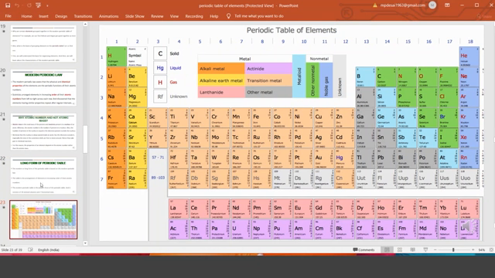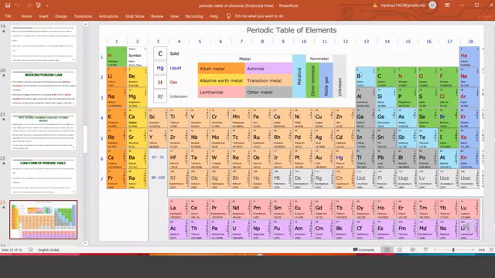See here, after 2 minutes of going through. If you can see this table, I told you, totally we have 18 groups. Group number 1, hydrogen to francium. Second group, beryllium to radium. Group number 3 is here. Scandium family, then titanium family, vanadium family, chromium family, manganese, iron, cobalt, nickel, copper, zinc.